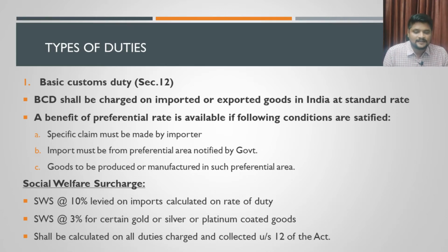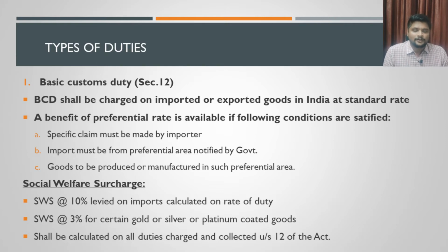So section 12 says basic customs duty has to be charged on imports or exports of goods, and the rate of duty is at the standard rate. If you want to refer to the rate for different types of goods, then you will have to refer to the Customs Tariff Act 1975, though even that act is also provided in section 12 itself.